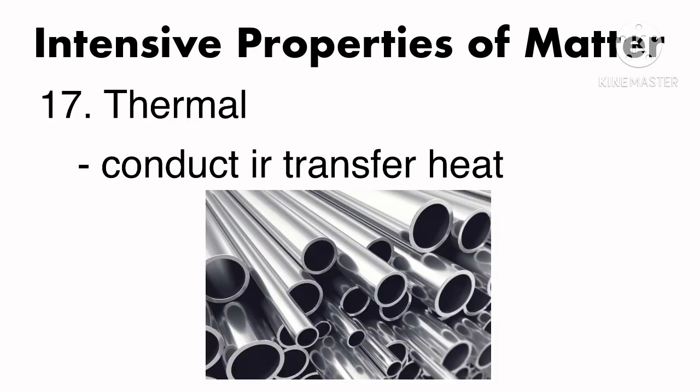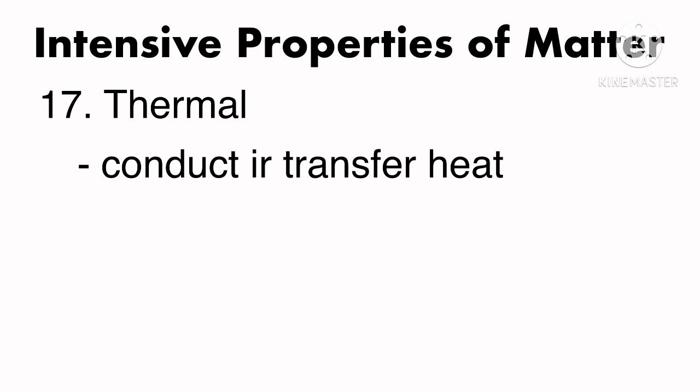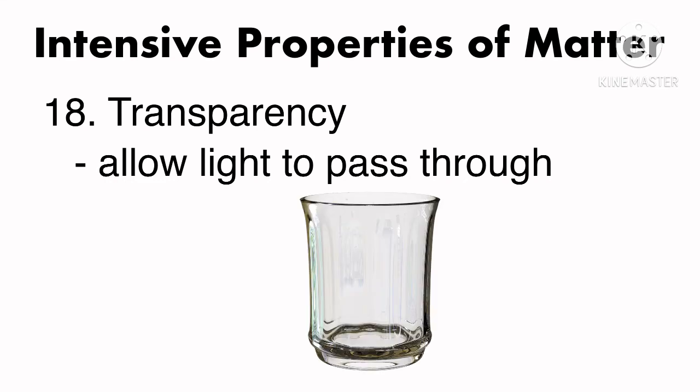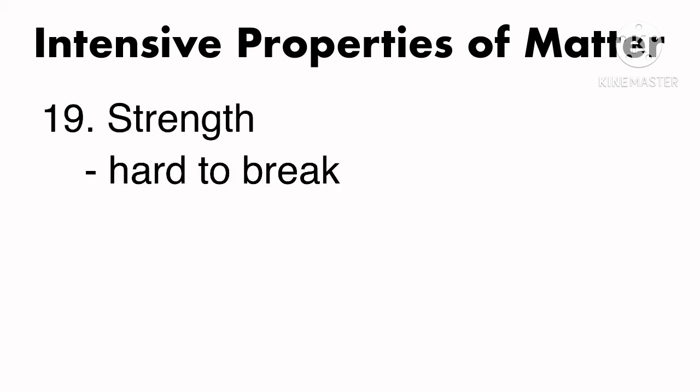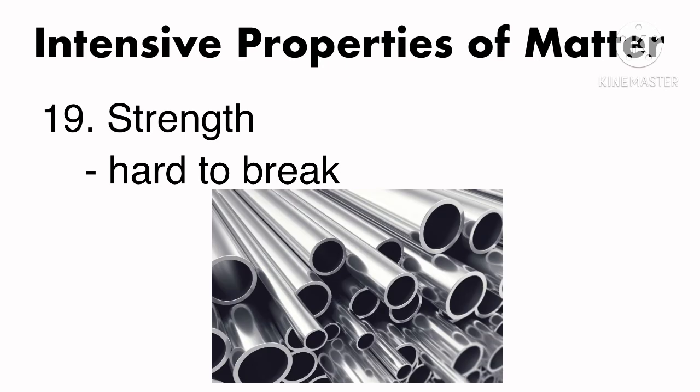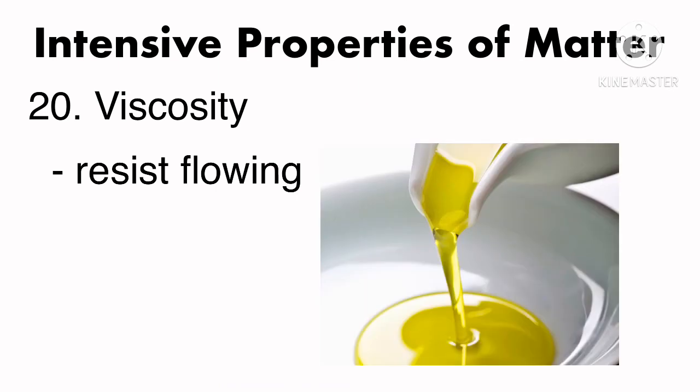Thermal conductivity, ability of a material to conduct or transfer heat. Example, metals. Transparency, ability of a material to allow light to pass through. Example, glass. Strength, ability of a material which is hard to break. Example, steel. Viscosity, ability of a liquid to resist flowing. Example, oil and honey. So those are some of the intensive properties of matter.